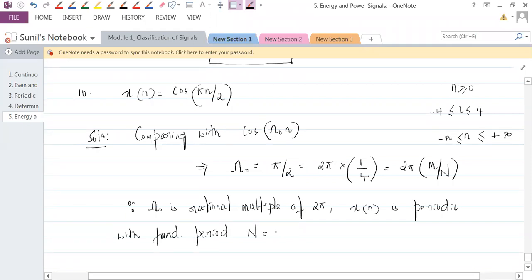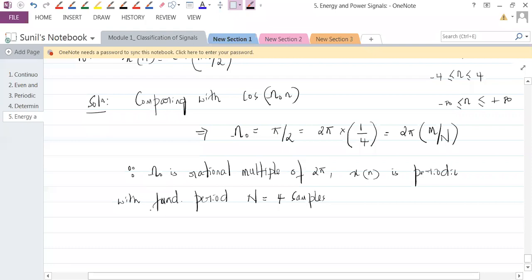Anybody? How many samples is it periodic with? It is periodic with n equal to 4 samples. The denominator of this rational number would give you the fundamental period of this particular signal. Understand? So since this is a periodic signal, we can say x of n is a power signal. Understand that?